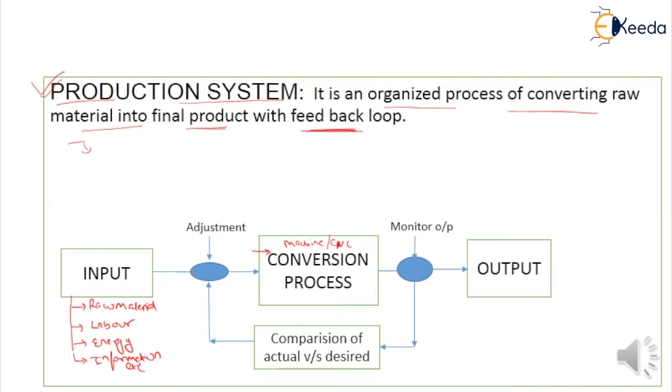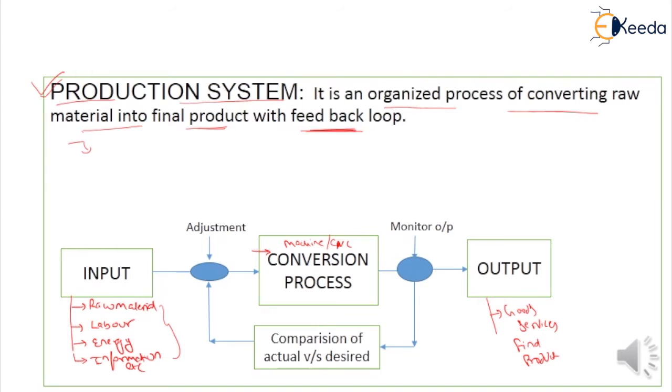This input is converted into a finalized product in terms of goods, services, and final product by the help of the conversion process.